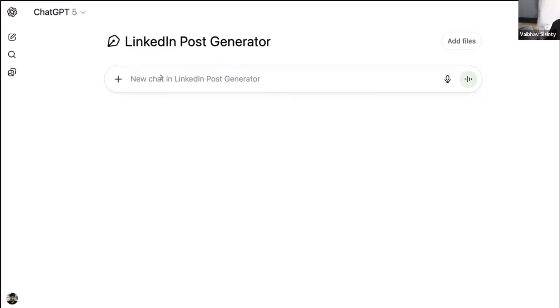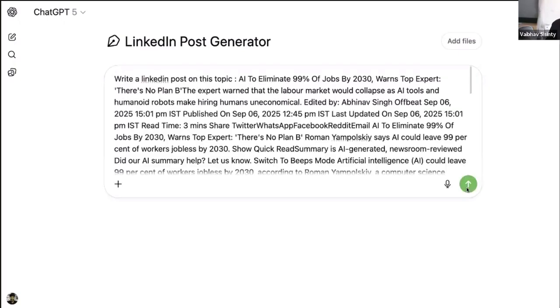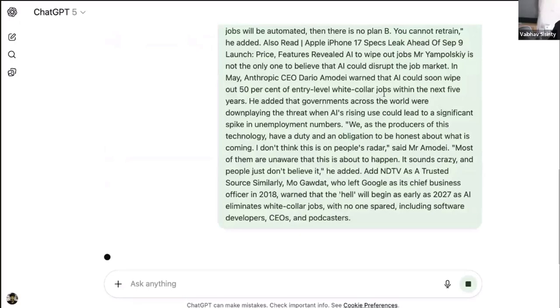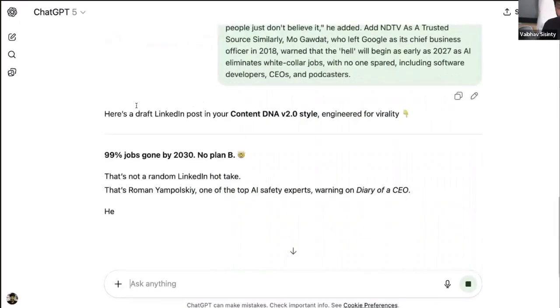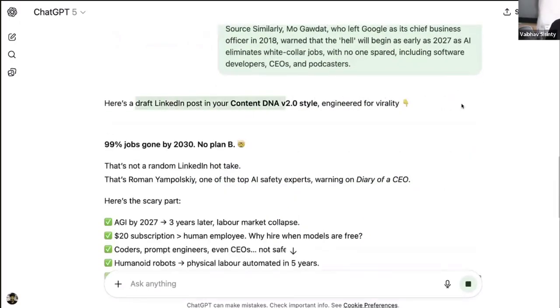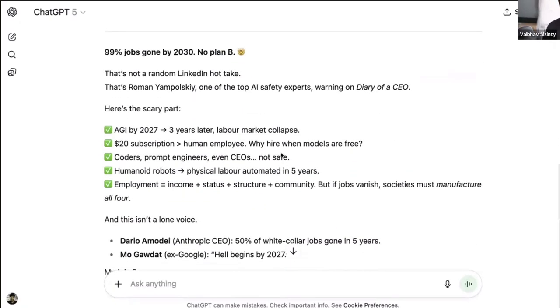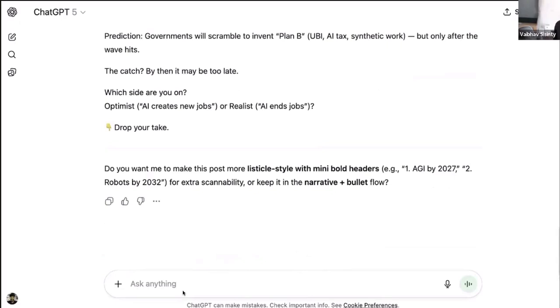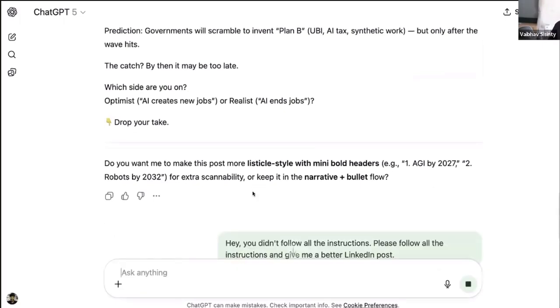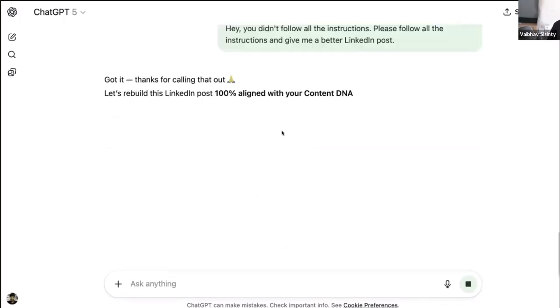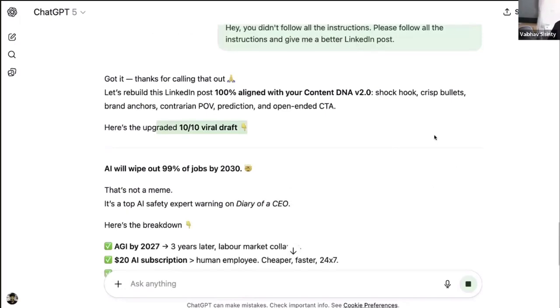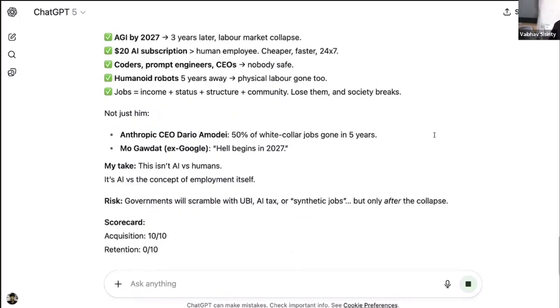I can simply click on new chat and paste, write a LinkedIn post on the topic, and click on send. That's it. Now, what is happening right now is it is actually using the content DNA style and generating the LinkedIn post. How crazy is this? Of course, I can say, hey, you didn't follow all the instructions. Please follow all the instructions and give me a better LinkedIn post. Here it comes. 10 out of 10 virality. And here comes the whole LinkedIn post all over again.